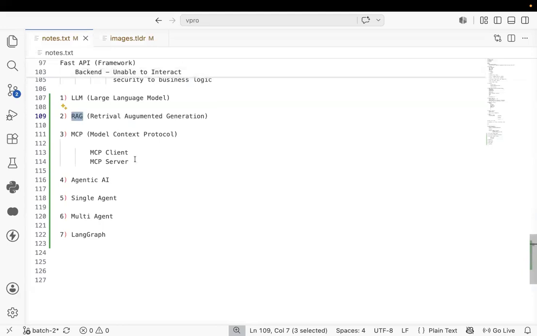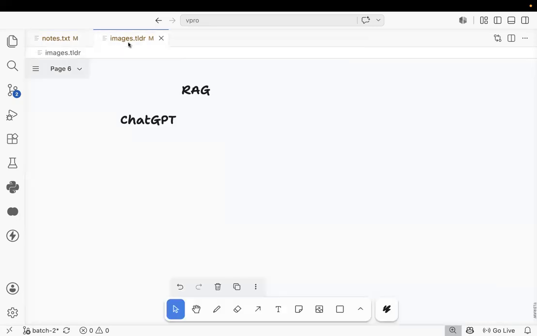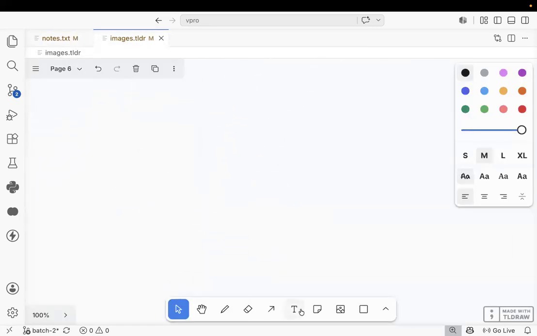Next one, team. After completing this one, let me go through another thing here. What is the other thing here? MCP. What is MCP? Can you tell the abbreviation of MCP? MCP stands for what? Model Context Protocol. So this one we can call the MCP.